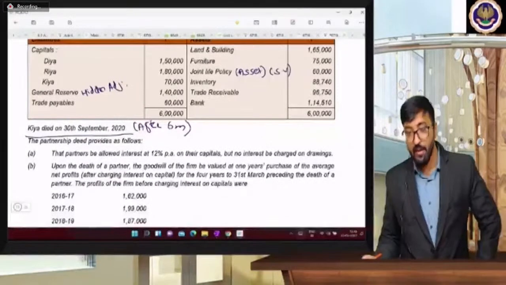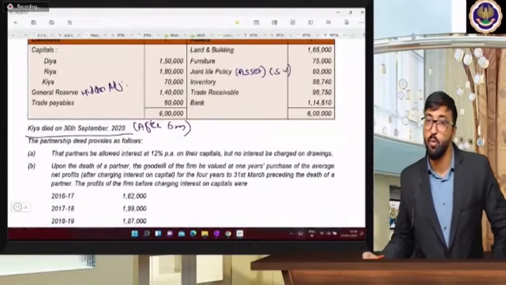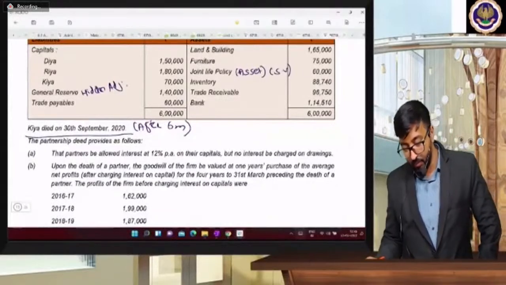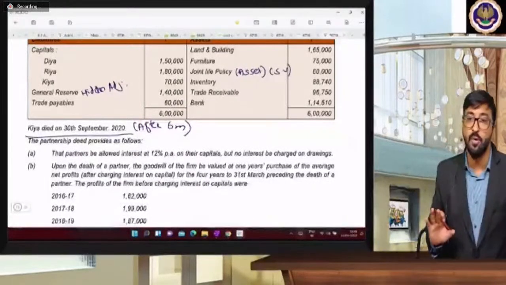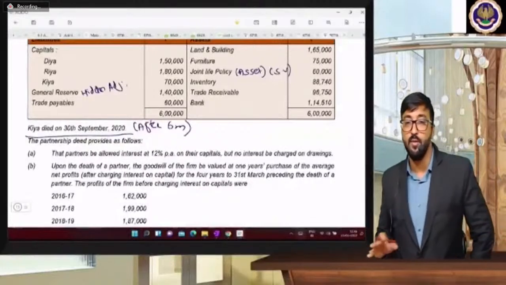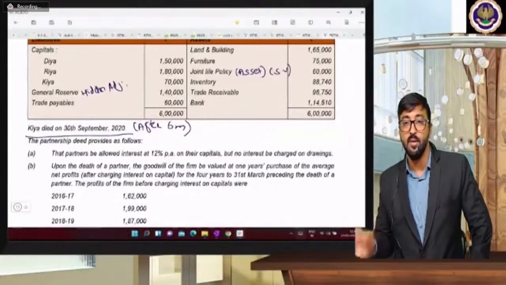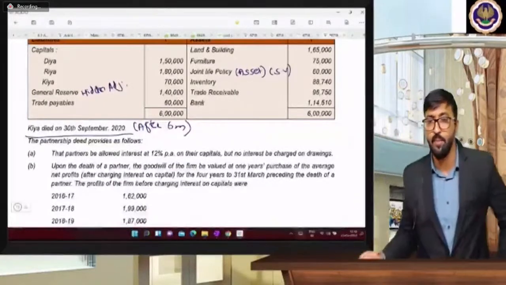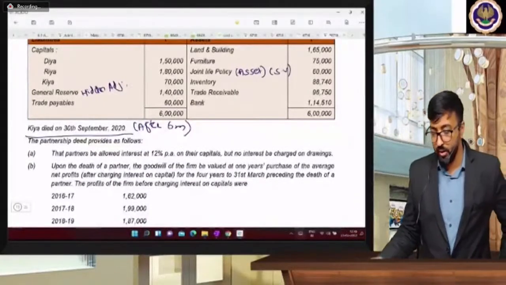How to contact? Beta, search on Google Pay. You will get the number. Pune branch of ICAI. It is not private coaching. Priyanka is asking me, sir, whether it is a private coaching class. No, beta, it is not a private coaching class. I never associated with any private classes. I have always been associated with ICAI Pune branch only, and otherwise Pimpri Chinchwad branch. So I never joined any private classes.